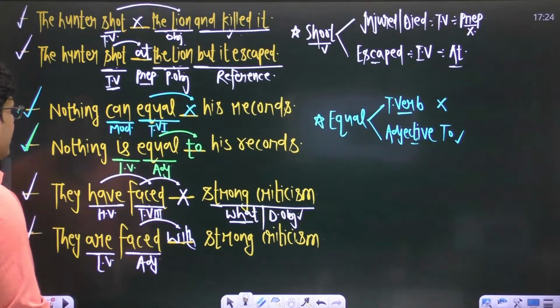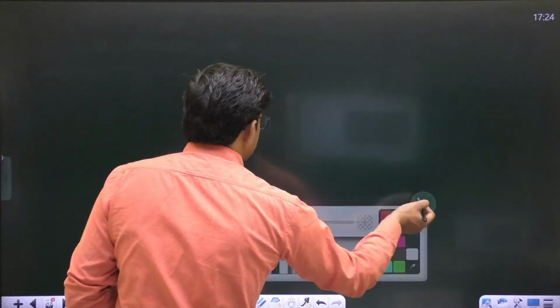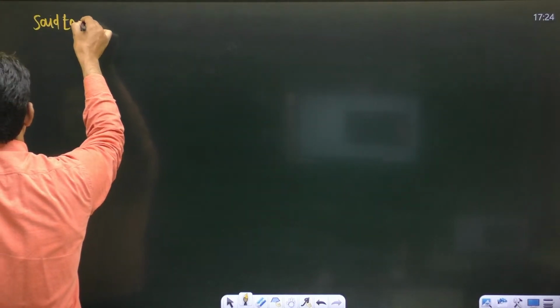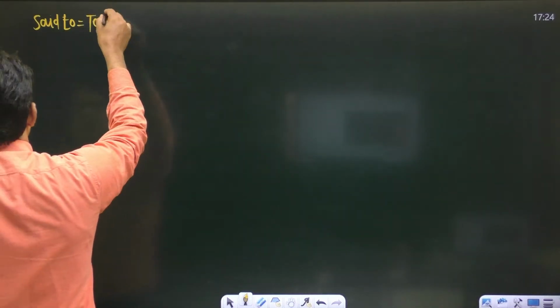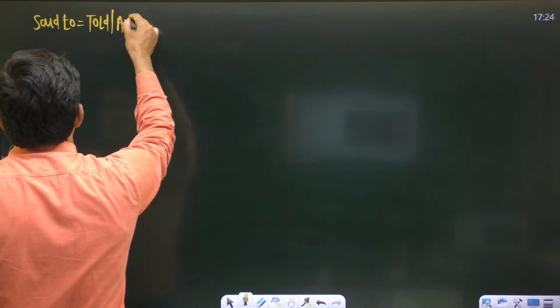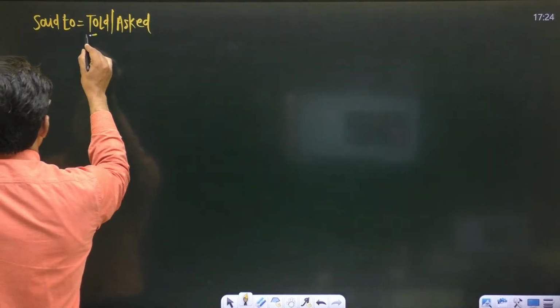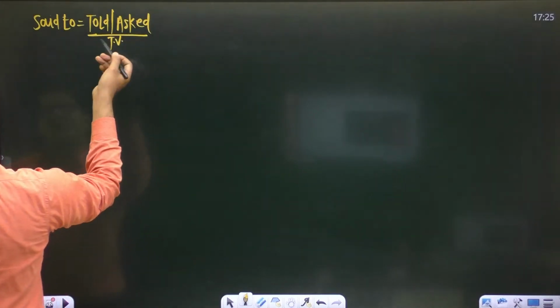Make sure of this: said to. Said to is always equal to what? Said to is equal to told or asked, right? So make sure this verb told or asked is always a transitive verb. And how does this become a transitive verb?